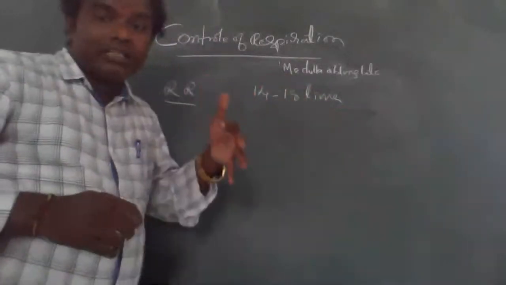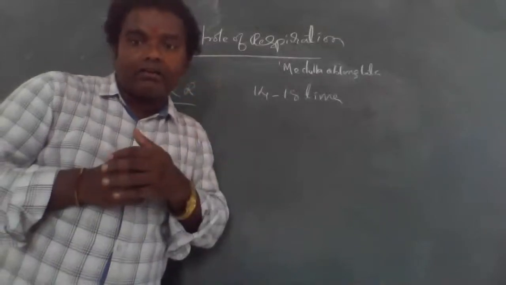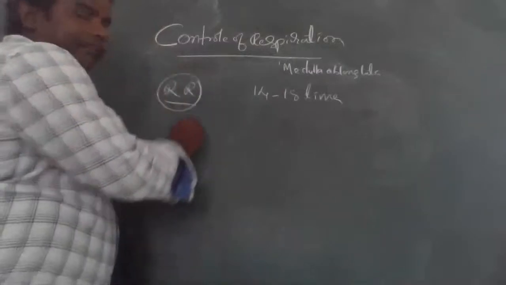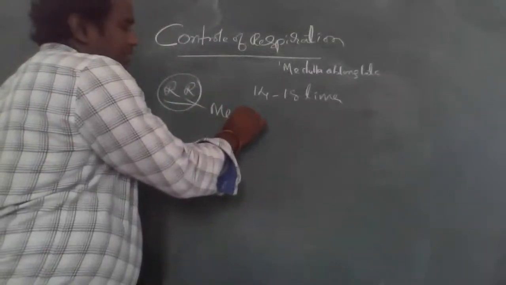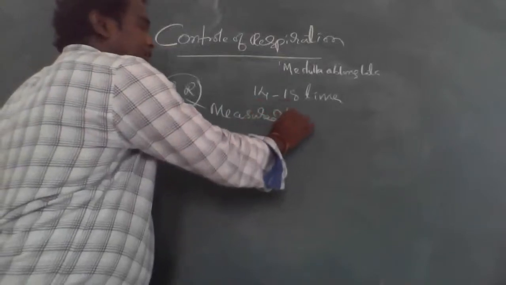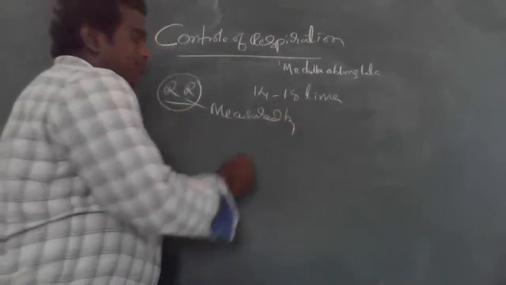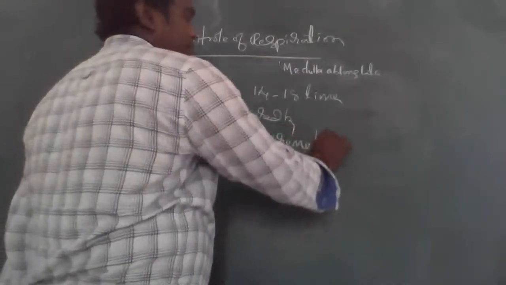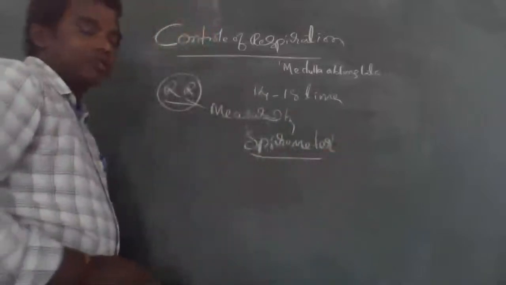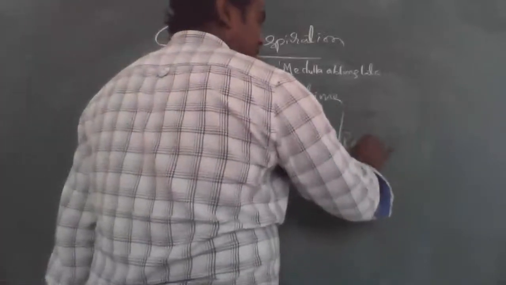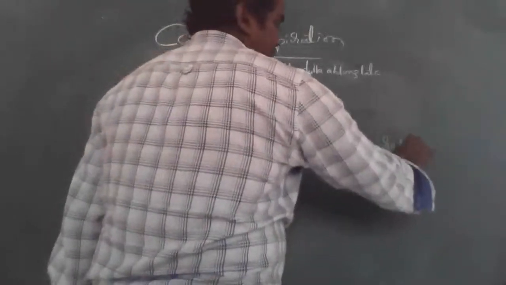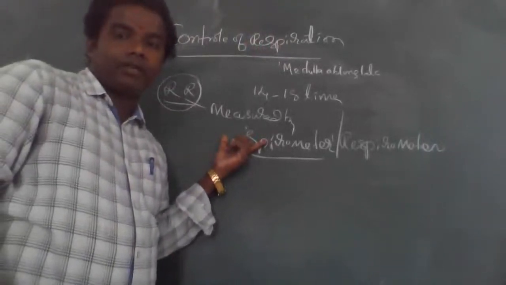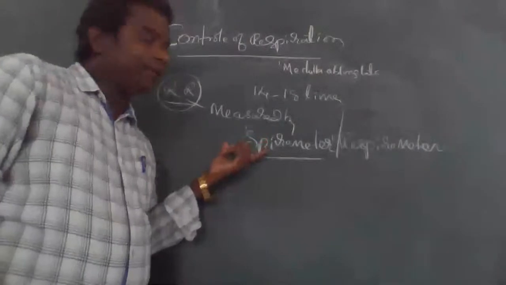The respiratory rate is measured by a spirometer, which is also sometimes called a respirometer. So this is very important. Clear? That is an important point. Okay.